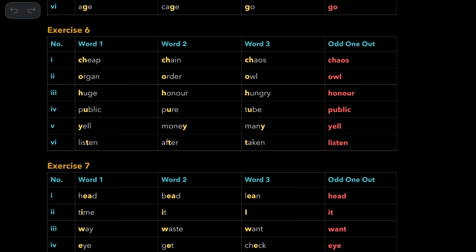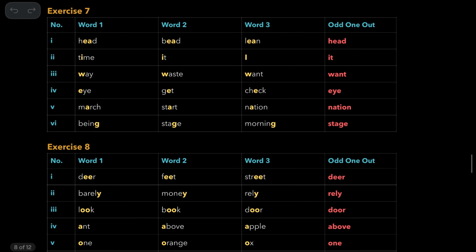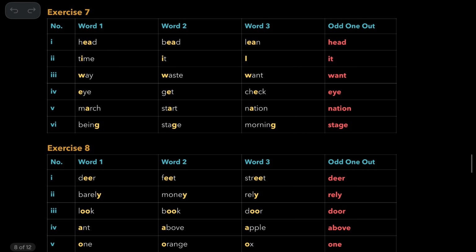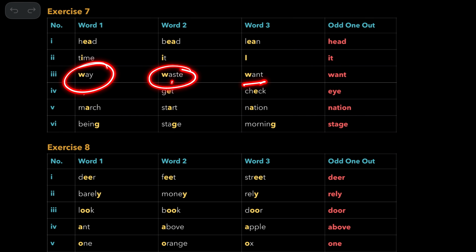Listen, after and taken, both are similar. Listen is different because T is not pronounced there. Head, bead and lean are alike. Head is the answer. And time and I are alike because I, and it is a right answer. And here, weigh and waste, both are similar. Want is the right answer.